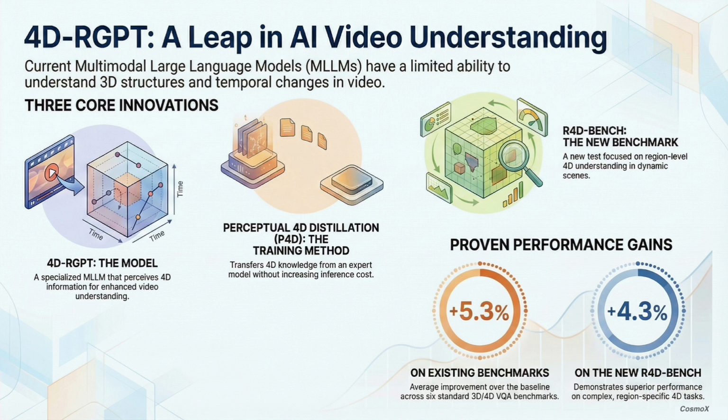So to wrap this up for you, what you've just heard is how these specialized models are making a critical leap. They're learning to see depth, movement, and context all at once, and without that speed penalty you'd normally expect. It's a much deeper understanding. Right, and if a model like 4D RGPT can perceive dynamic regions this effectively, you have to think bigger. This isn't just about better YouTube captions, it raises a really important question for the future. What happens to the safety and reliability of autonomous systems like cars or robotics when their perception moves from just seeing in 3D to truly having 4D insight?